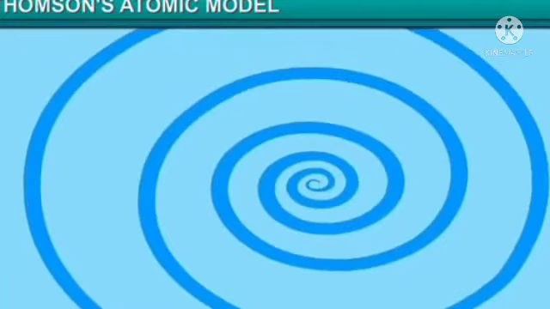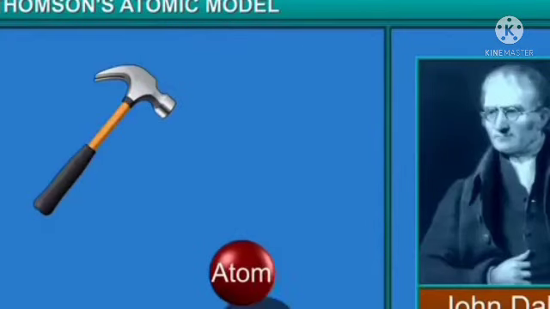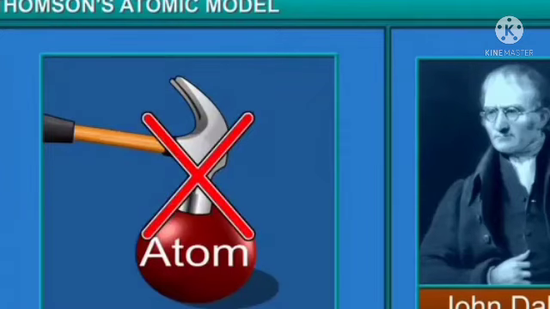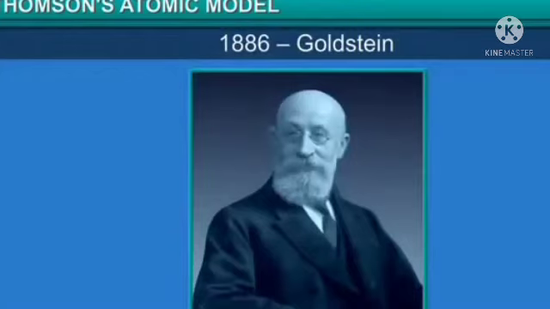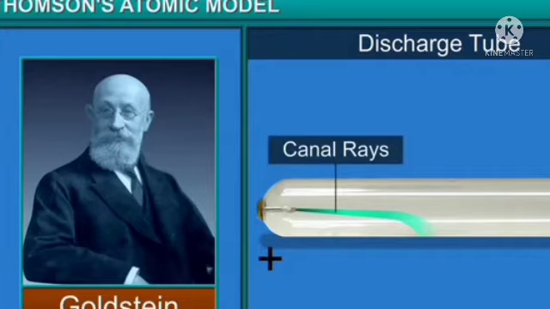Dalton's atomic theory stated that an atom was individual and indestructible. However, in 1886, Goldstein discovered positively charged radiations in a gas discharge tube, called canal rays. These radiations led to the discovery of protons.